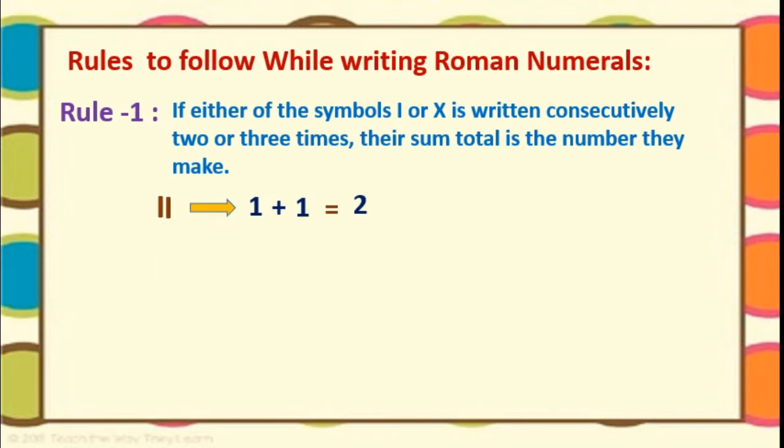One more example we will take. III: 3 times I have written the same thing. Now I know that you got the answer. 1 plus 1 plus 1, the value of 3 I's together is equal to 3.